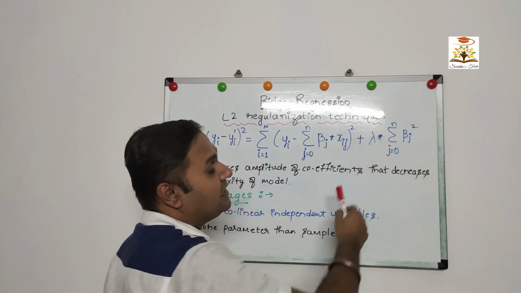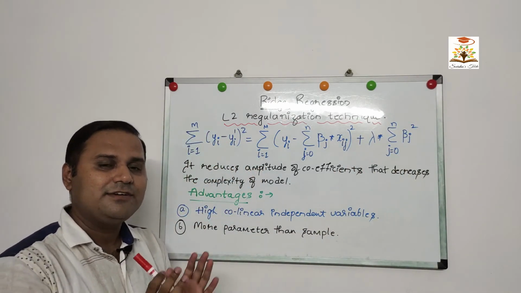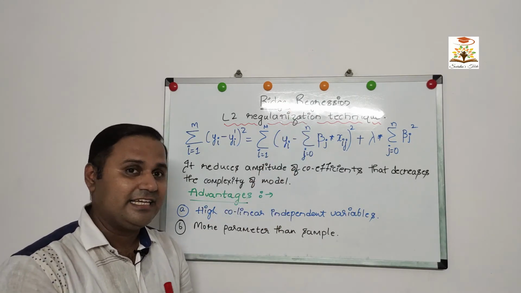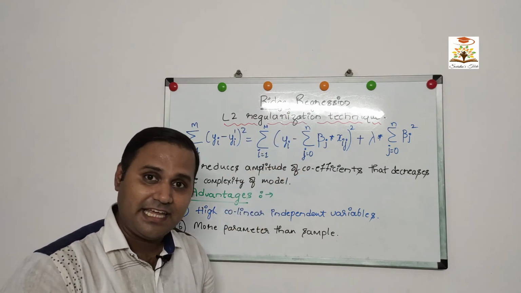This component is the bias component which we are adding in ridge regression, that is the L2 regularization technique.